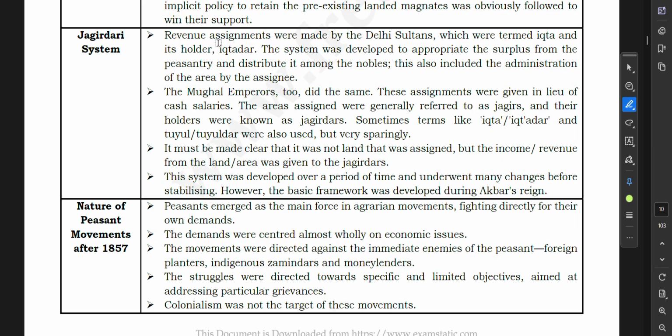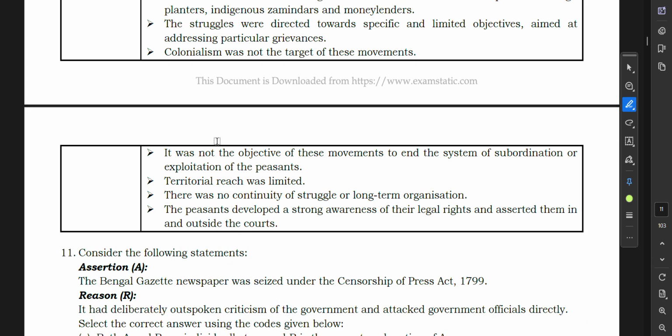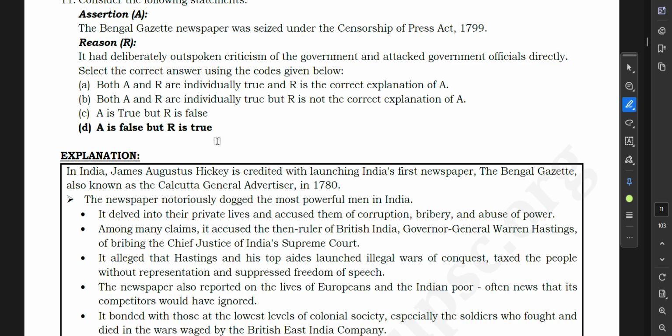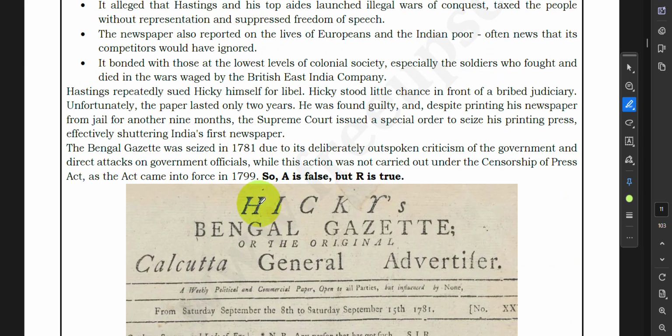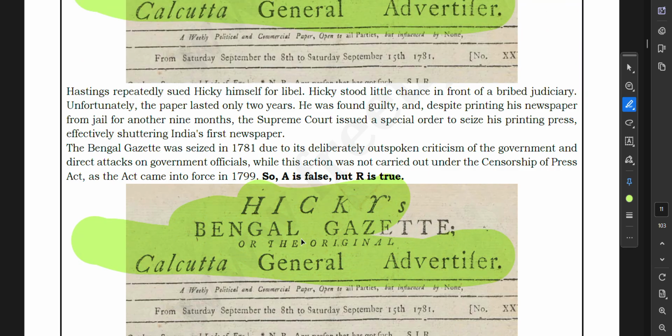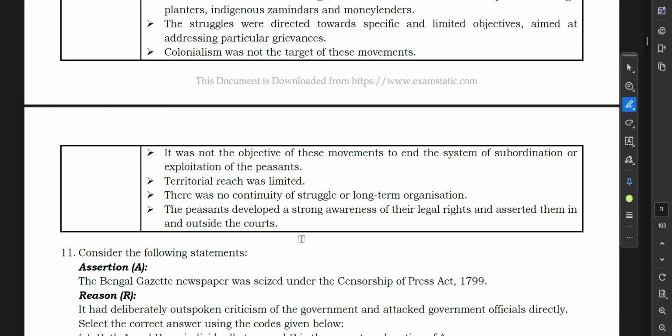Now Jagirdari was there. So revenue assignments were made by the Delhi Sultanate, which were termed Ikta, and its holder was the Iktadar. The system was developed to appropriate the surplus from the peasantry and distribute it among the nobles. This also included administration of the area. Now, Bengal Gazette, not important much. See, they have given everything. This is how it was looking like. Okay.